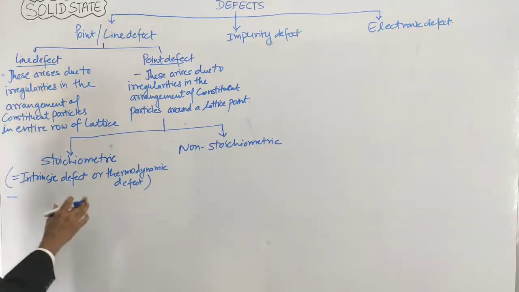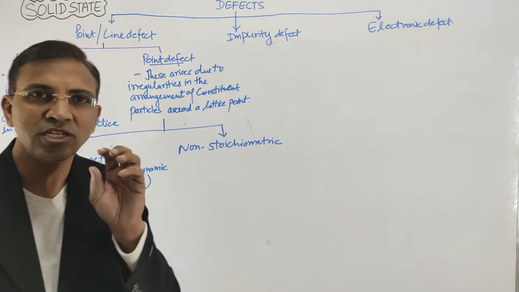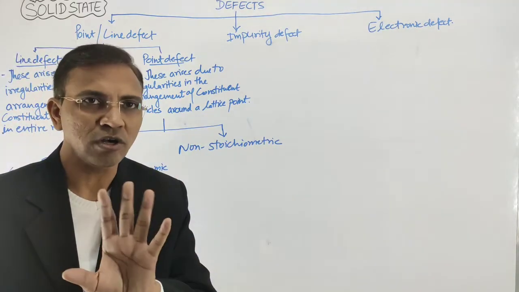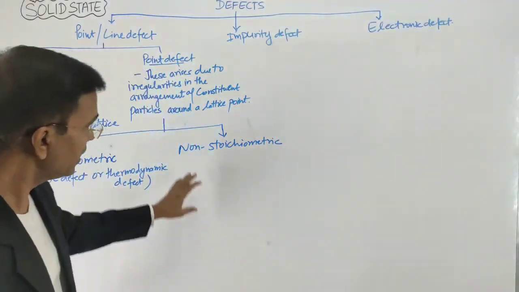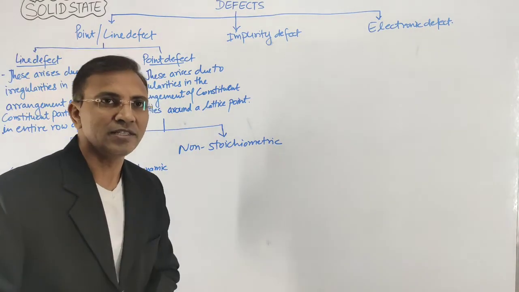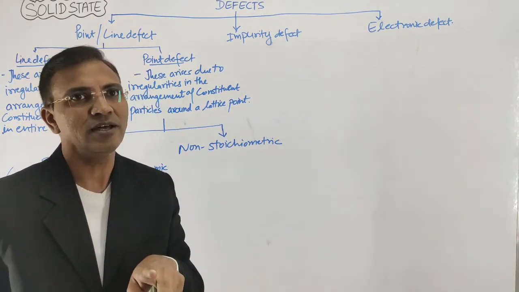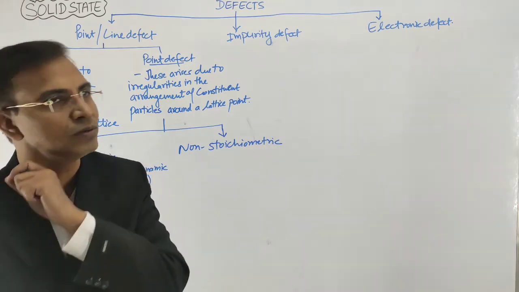In stoichiometric defect, the stoichiometry of the compound is not affected at all. But in case of non-stoichiometric defect, the defect affects the stoichiometry of the compound, right?